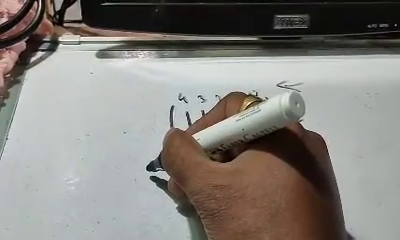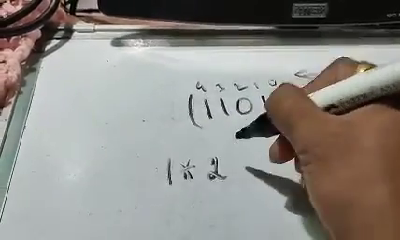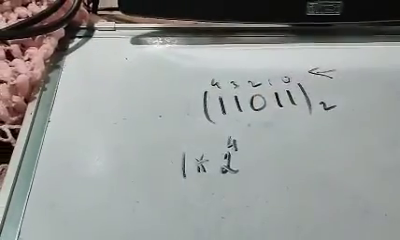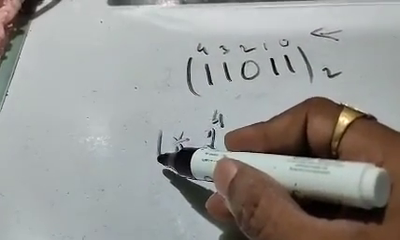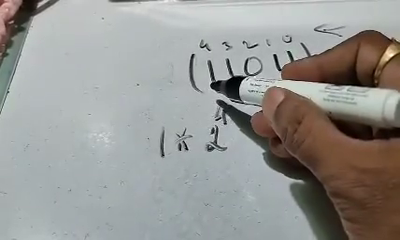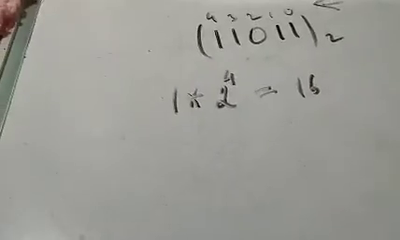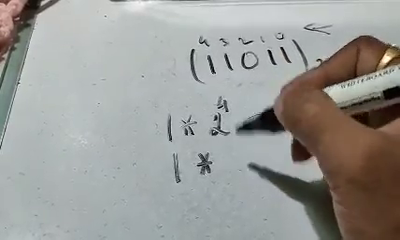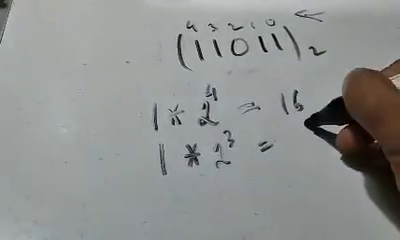Step 3 is extract the digit from the left and multiply by 2 to the power that the particular digit carries. Here this particular one carries 4, so 2 to the power 4. That means the answer here is 16, that is 2 into 2 into 2 into 2. Then keep extracting the digits and multiplying with 2 to the power of the exponent that is given. So 2 to the power 3 is 8.